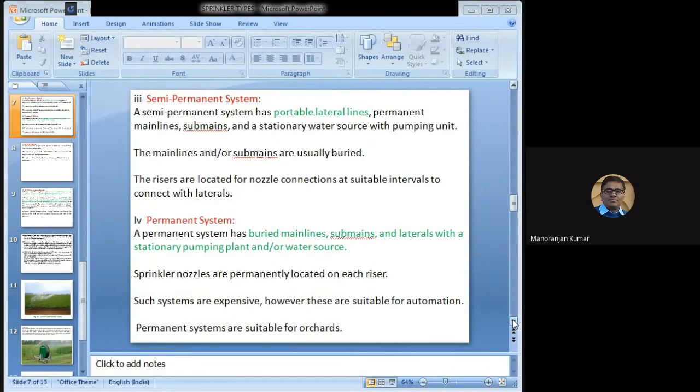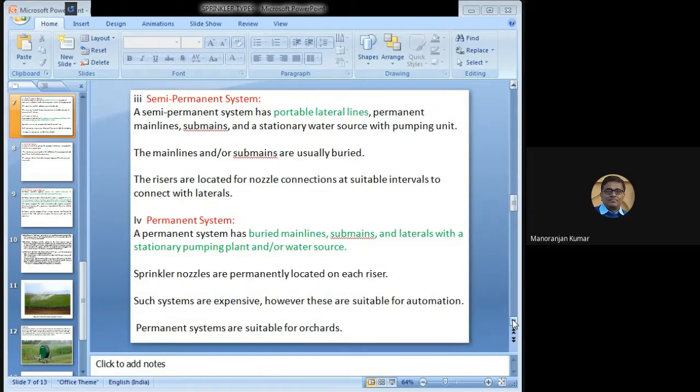The third system is semi-permanent system. The semi-permanent system has portable lateral line, permanent main line, sub-main line, and a stationary water source with pumping unit. In the semi-permanent system, only lateral lines will be portable. All other parts are fixed.